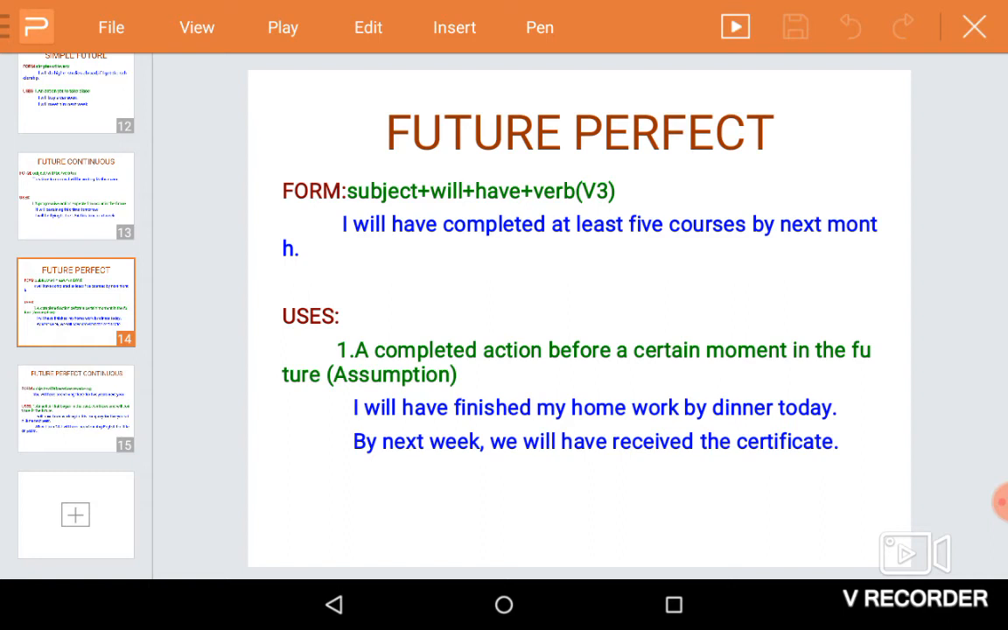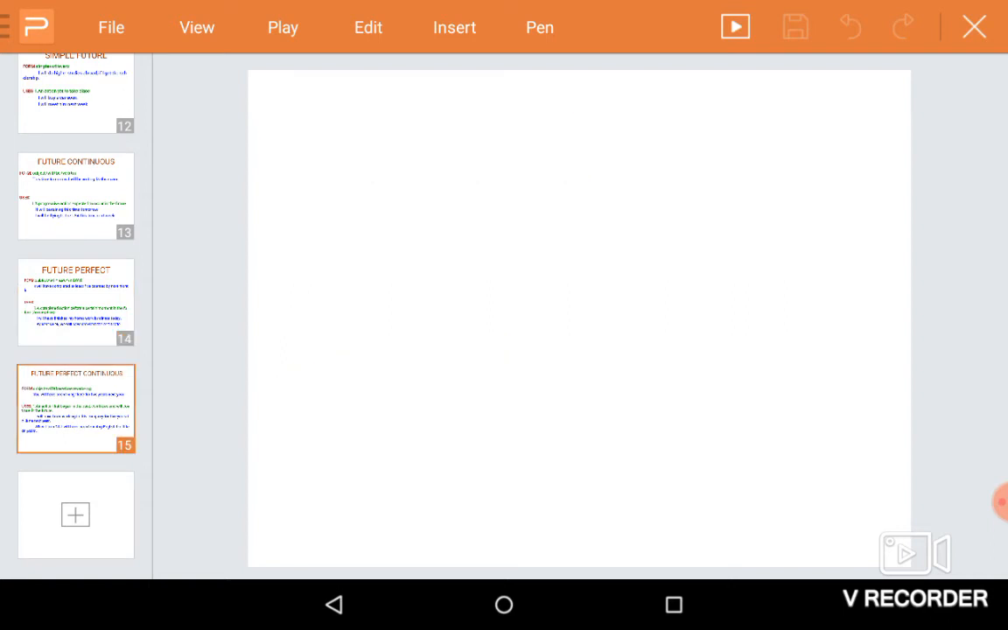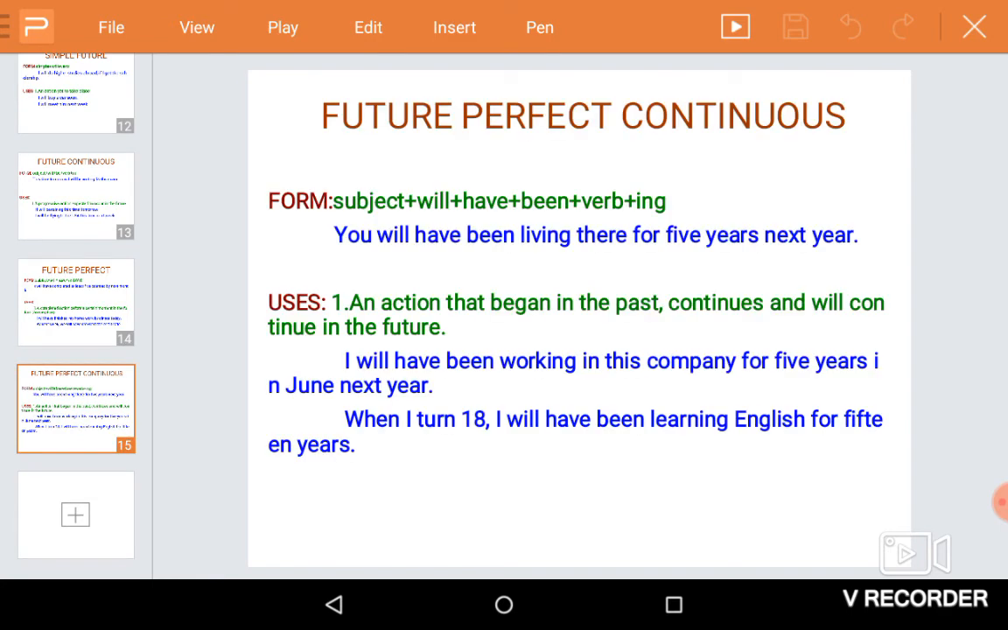The last tense, future perfect continuous. An action that began sometime in the past, continues and will continue in the future. It already started, now going on, and will continue. For example, the film will have been running for the 100th day on some day.